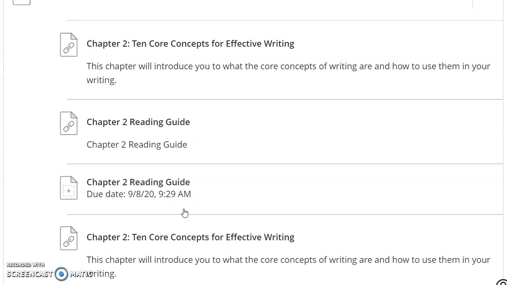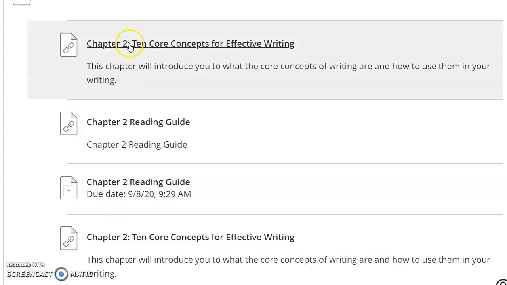And when I look at what we have in the down arrow, here is the chapter 2 link. So you click into this and it's going to take you directly to chapter 2 so you can read it. Then right below that is your reading guide, and that's a document that you can download and save on your computer. Then you can answer the questions directly onto the documents. And then right here, again, where there's the little plus sign, this is where you can then load your answers for it to be graded.